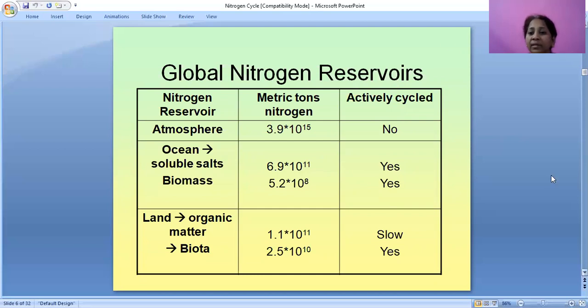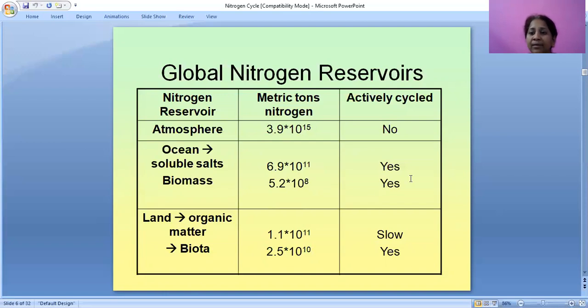What are the reservoirs of nitrogen? Global nitrogen reservoirs. The atmosphere holds 3.9 into 10 to the power of 15 metric tons of nitrogen. Actively cycled? No. Second is ocean soluble salts and biomass, 6.9 into 10 to the power of 11 and 5.2 into 10 to the power of 8.